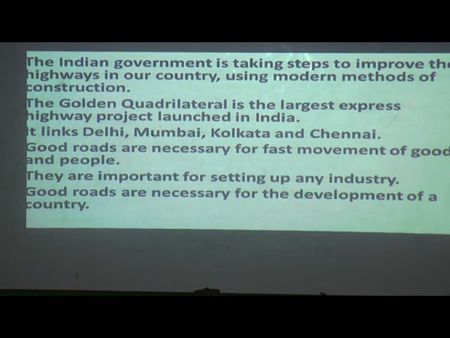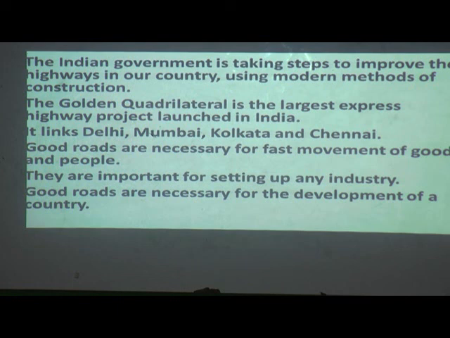The Golden Quadrilateral is the largest express highway project launched in India. It links Delhi, Mumbai, Kolkata and Chennai. Now what is Golden Quadrilateral here, students? It is a very big express highway project. It is launched by India.